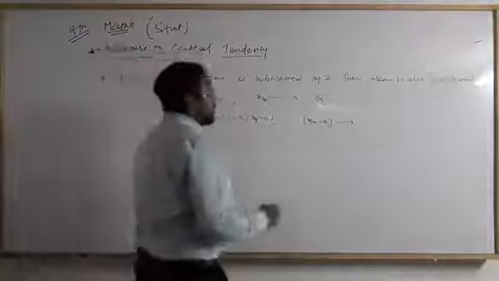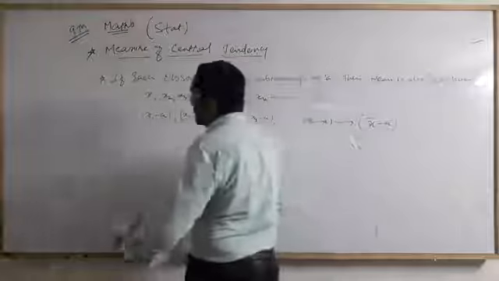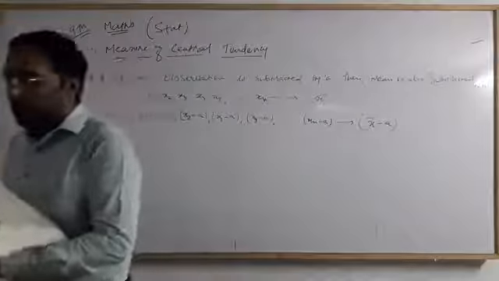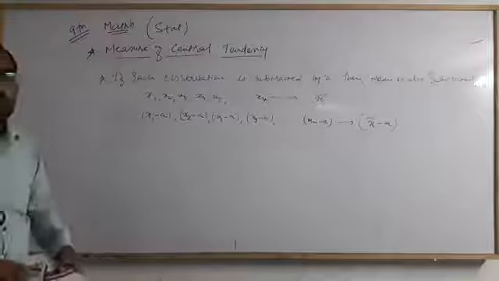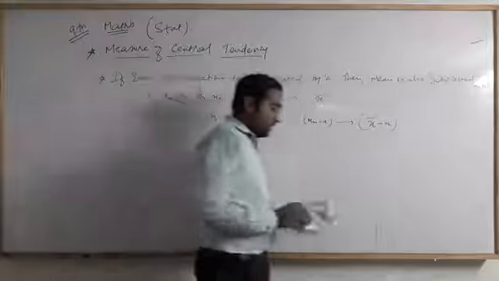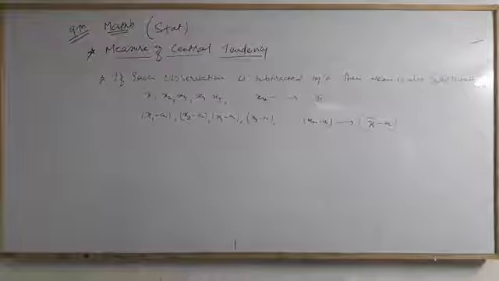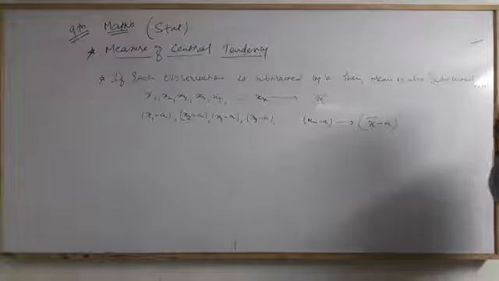My mean is always x bar minus a. Okay students, clear? Please note down all the properties of the mean. There are 5 properties of the mean we have to learn. Now we have to move on to some examples related to that.